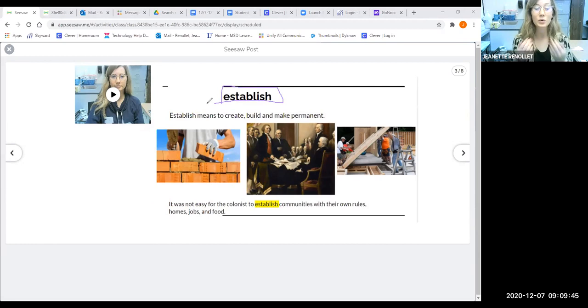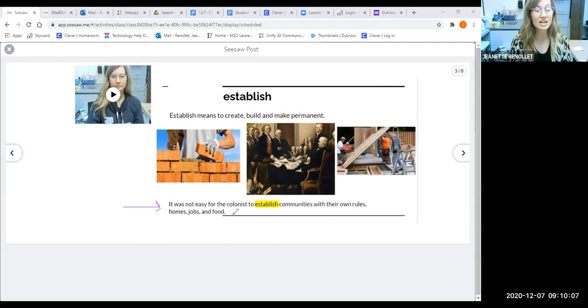When somebody creates something, they build it, and it stays there a long time because it's strong. It's now established. So our example says it was not easy for the colonists to establish communities with their own rules, homes, jobs, and food.